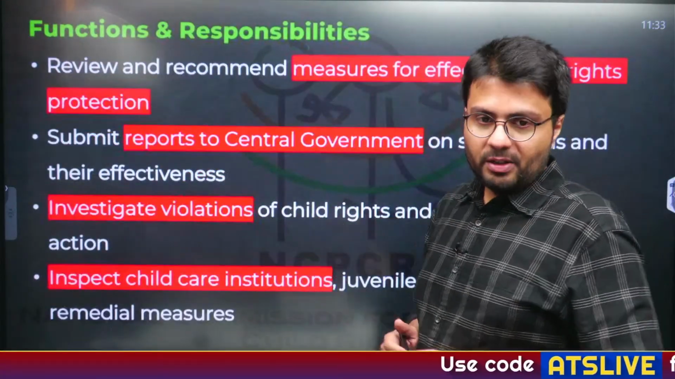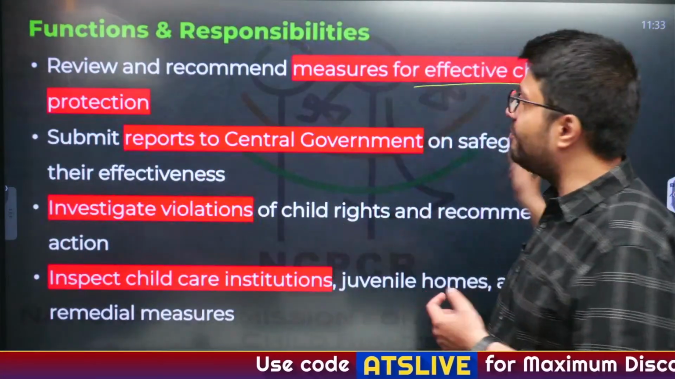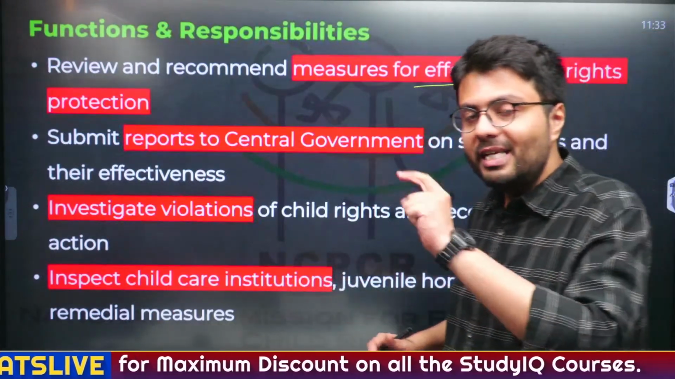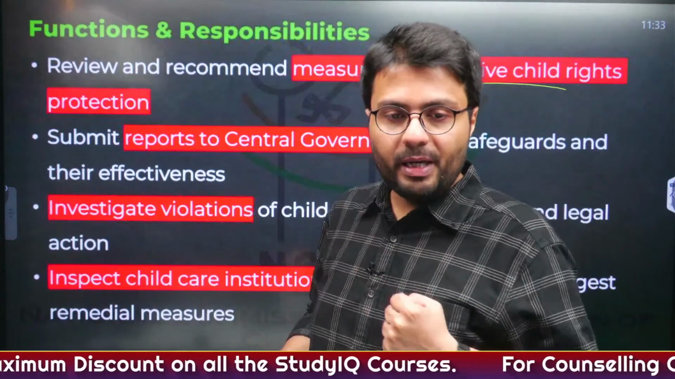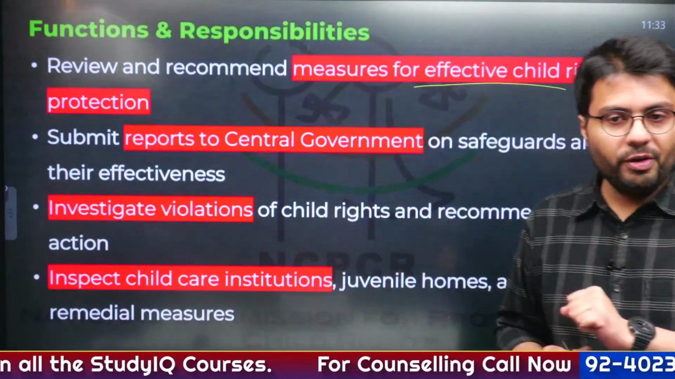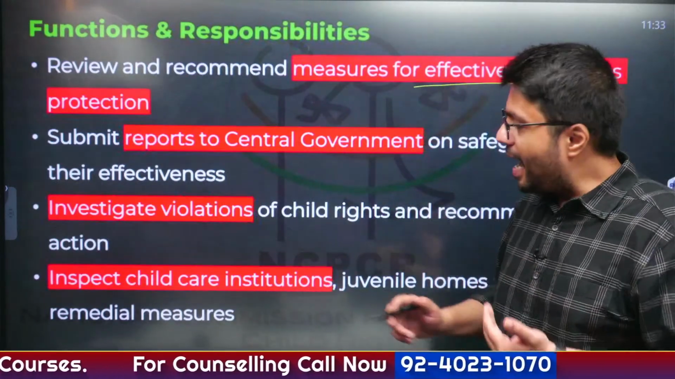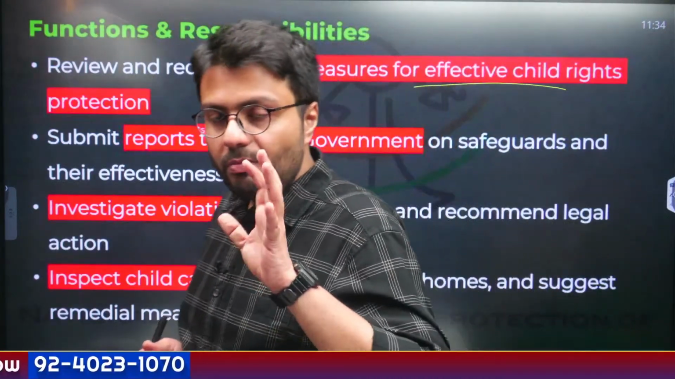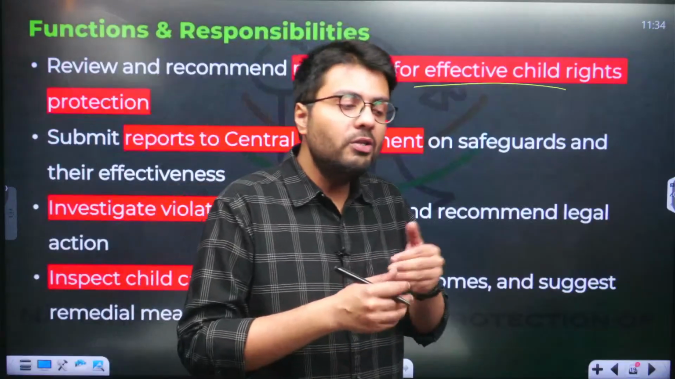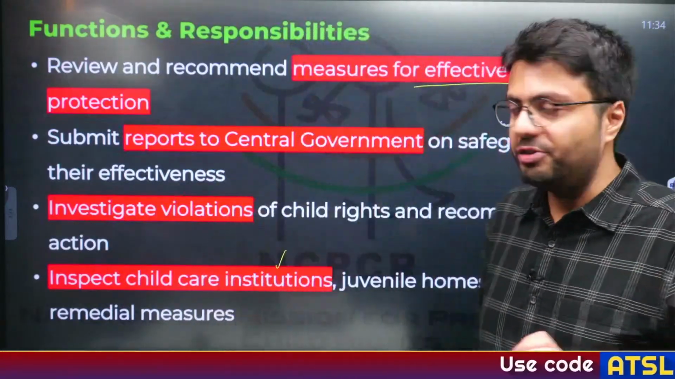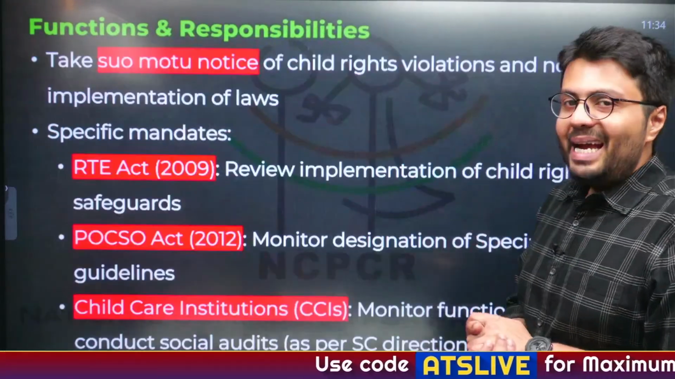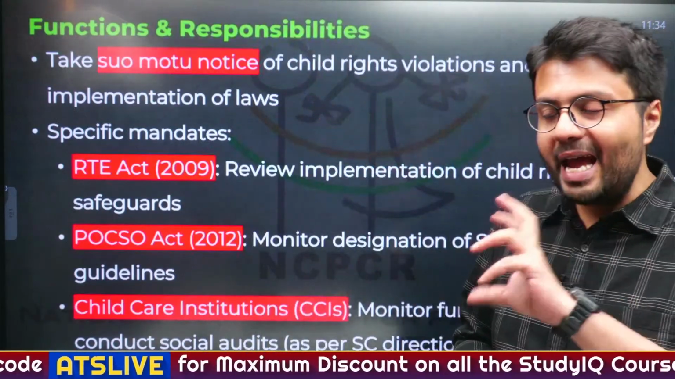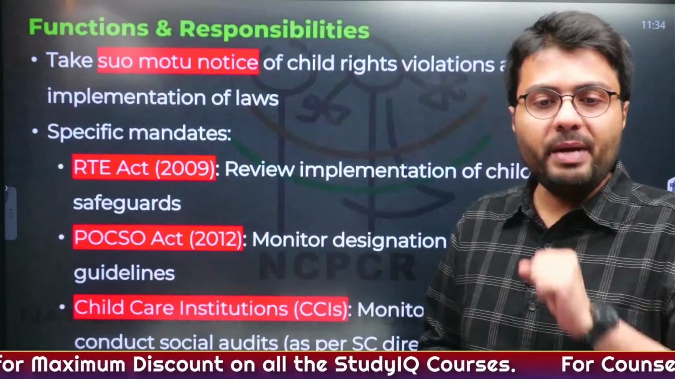Now what this body does: it reviews and recommends measures for effective child rights protection. It submits reports to the central government on how safeguards and effectiveness of child rights need to be ensured. It investigates violation of child rights and recommends action, and it also inspects child care institutions like juvenile homes and juvenile detention centers, so that child rights are not violated in these kinds of institutions. Similarly, it can also take suo motu notice, that is a notice on its own, of any child right violation that might be reported in media.